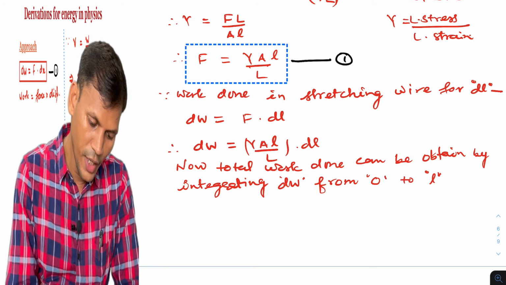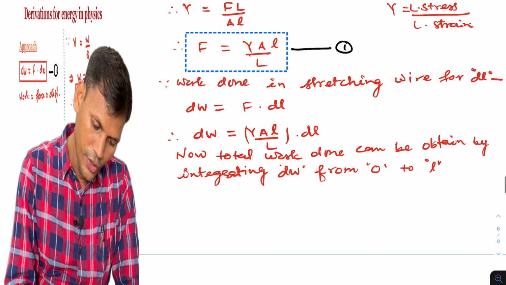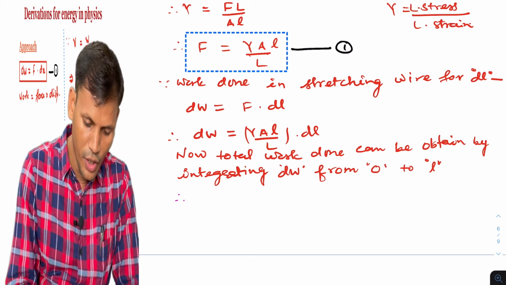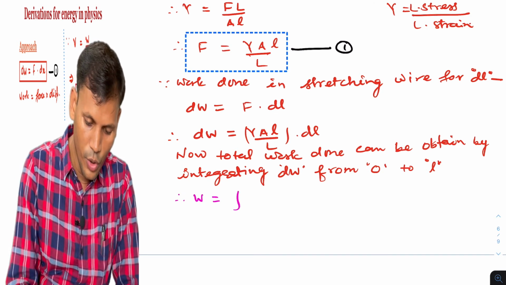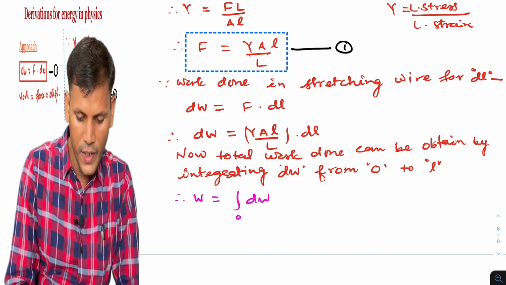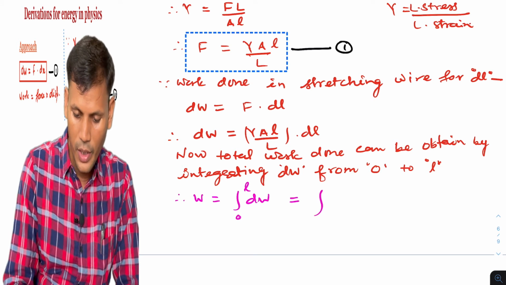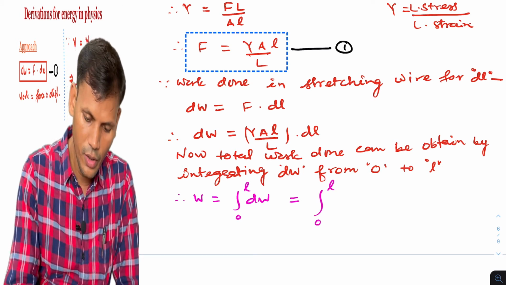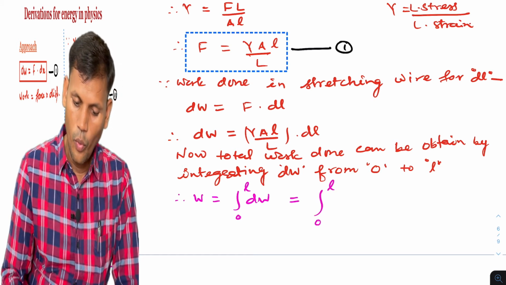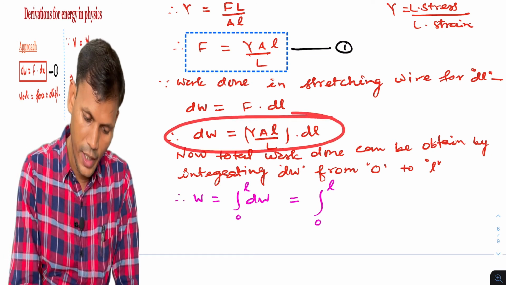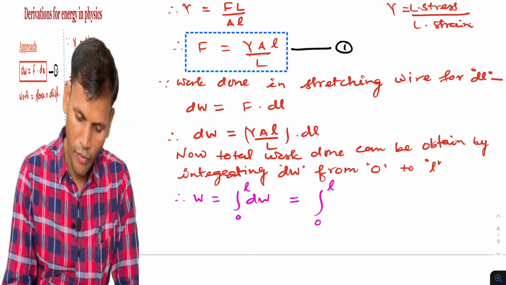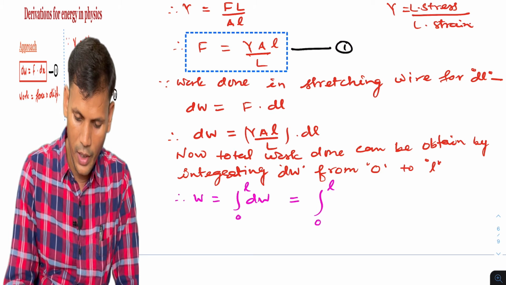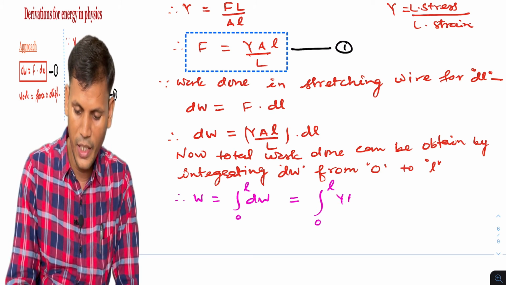So now we can integrate it. So W will be the integration of dW from 0 to l, but what is dW? It is this equation. We have YA small l by capital L into dl.